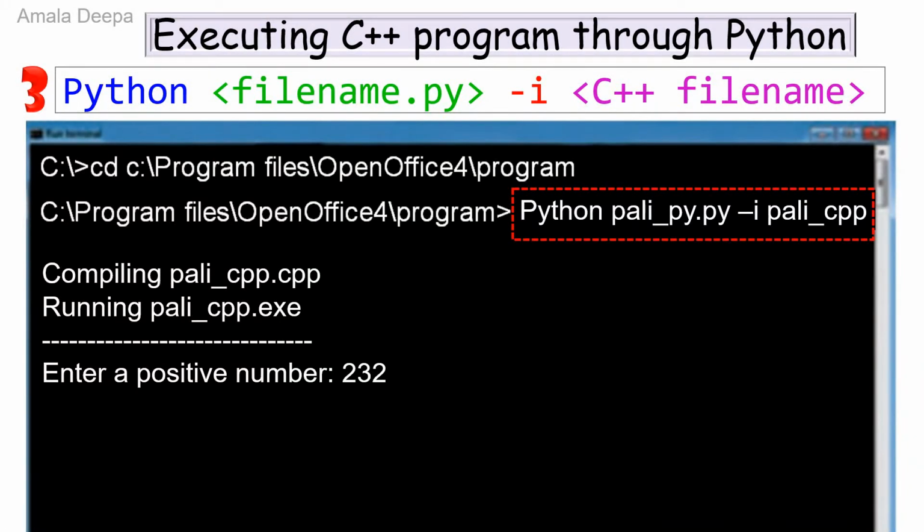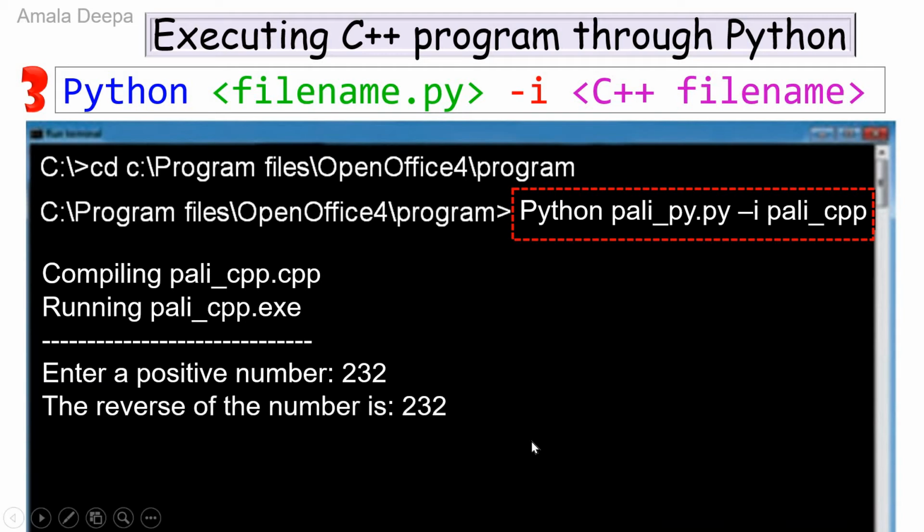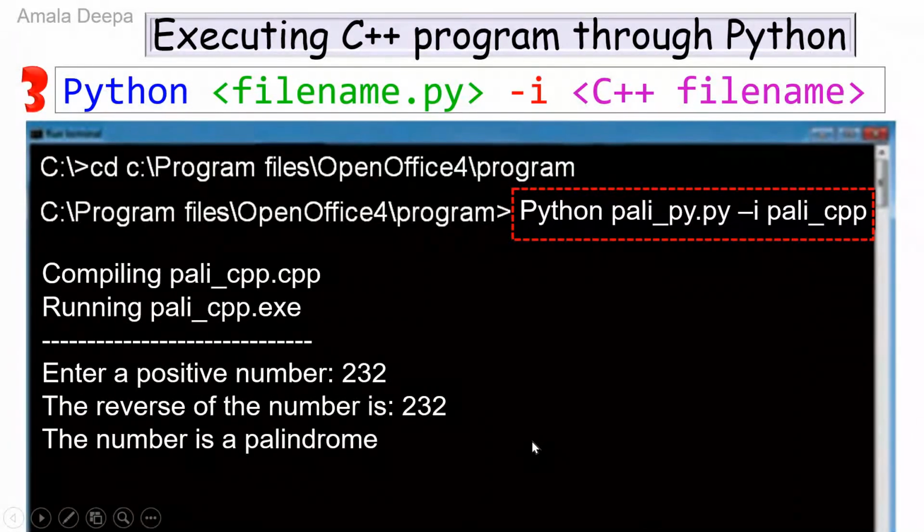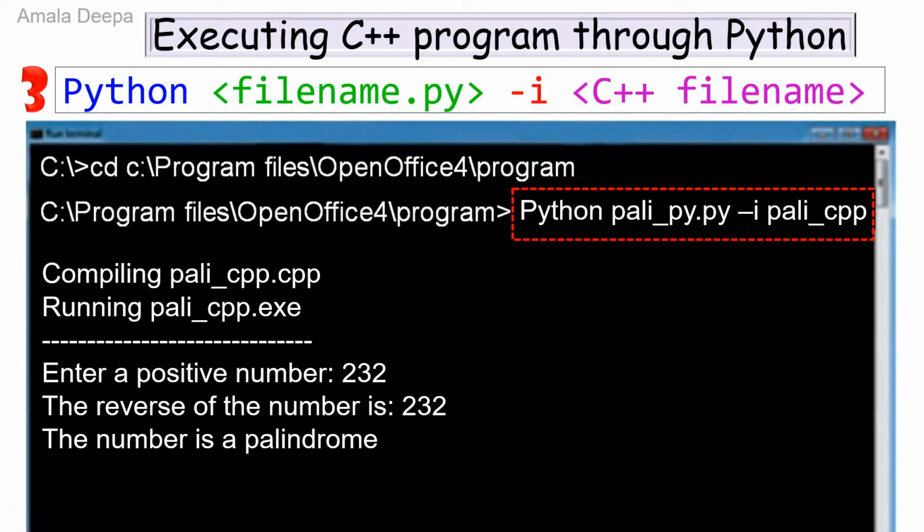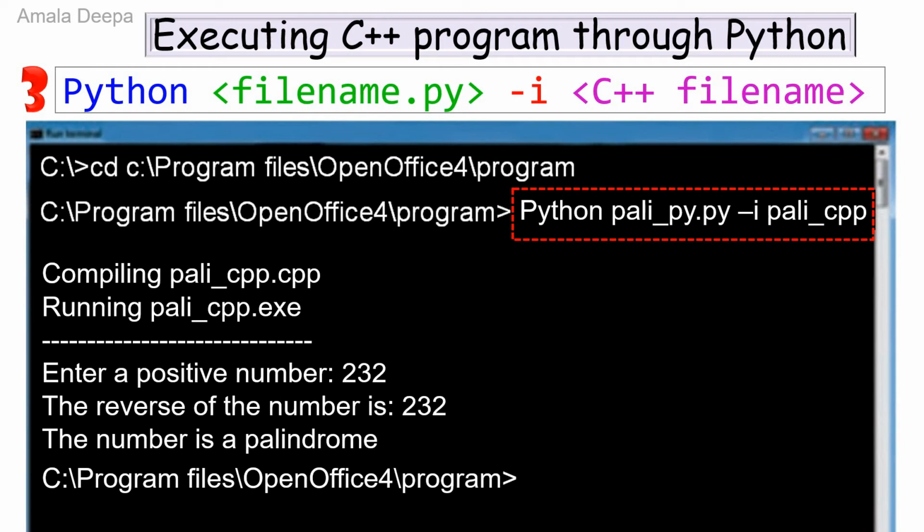And when I press enter, I get the output as follows. The reverse of the number is 232. The number is a palindrome. And then the prompt appears. Therefore, this command python filename.py -i C++ file name is used to execute a C++ program through Python in the MinGW interface.